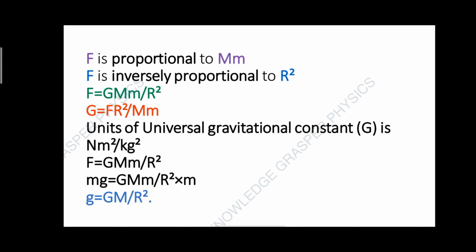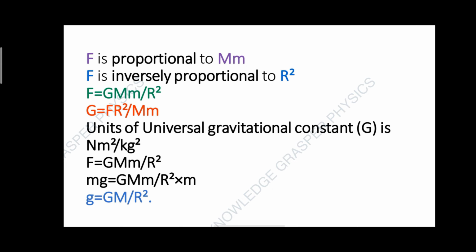So with the formula F equals G m1 m2 by r square, we can also derive G equals F r square by m1 m2. So we can determine the unit of the universal gravitational constant, which is Newton meter square per kg square, because G is F r square by m1 m2.